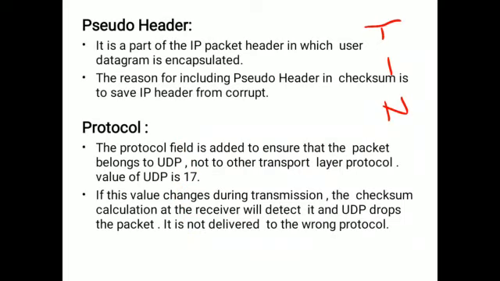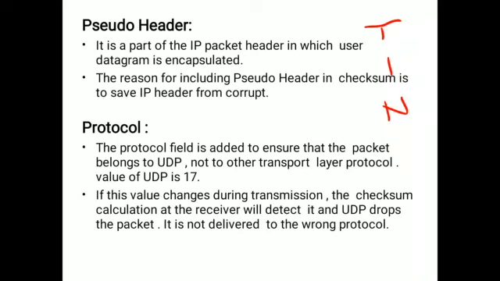The reason for including the pseudo header in the checksum is to save the IP header from corruption. The IP header consists of the source IP address and the destination IP address. If, for example, an error occurs in the source IP address, the destination node will be confused because the source address is corrupted.